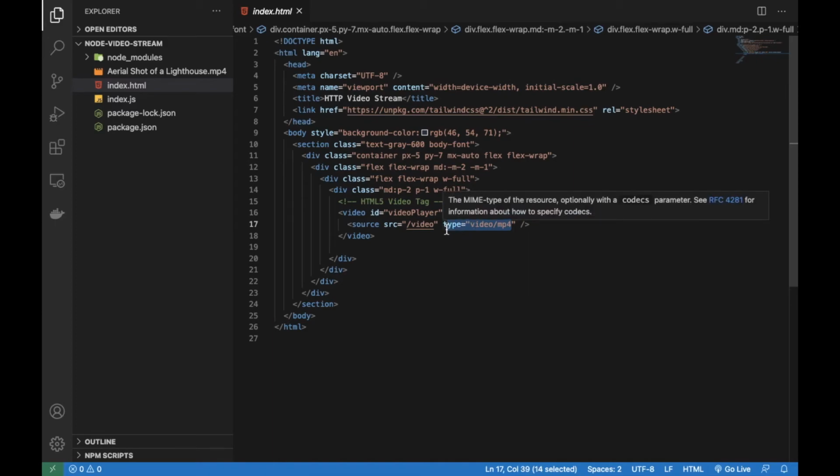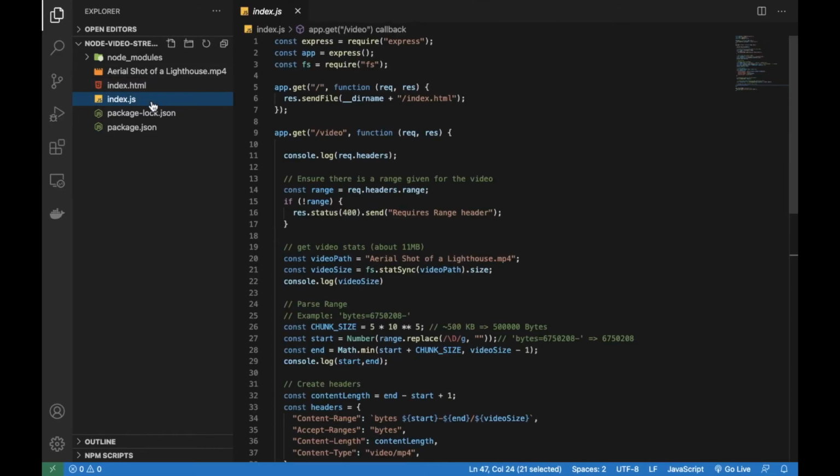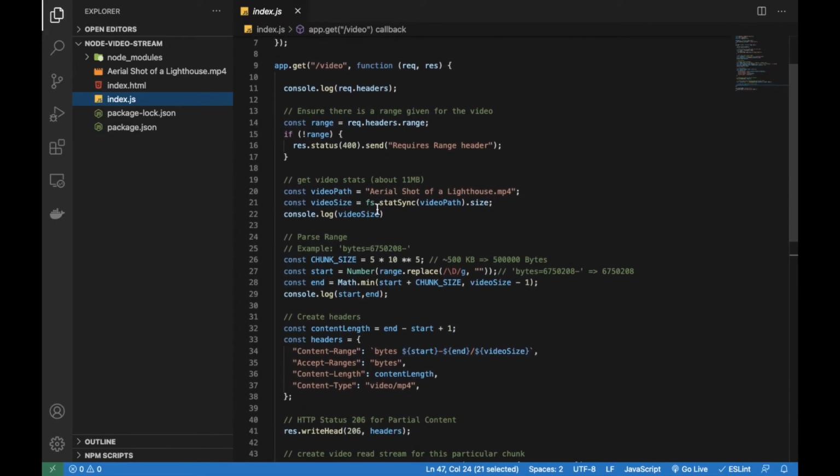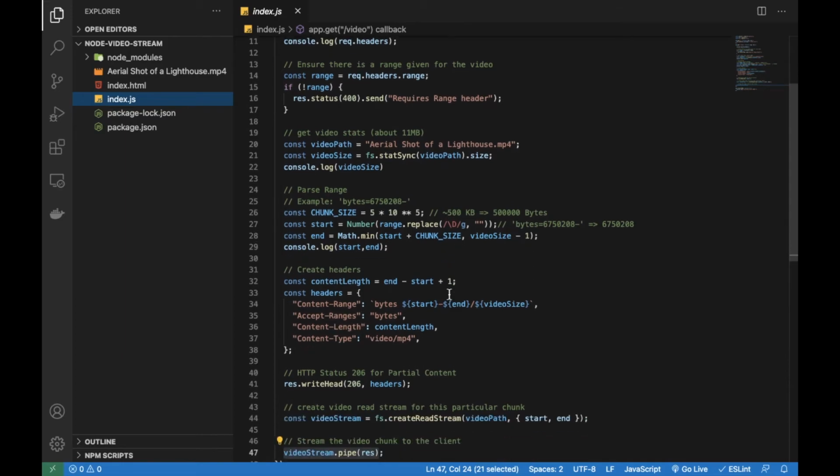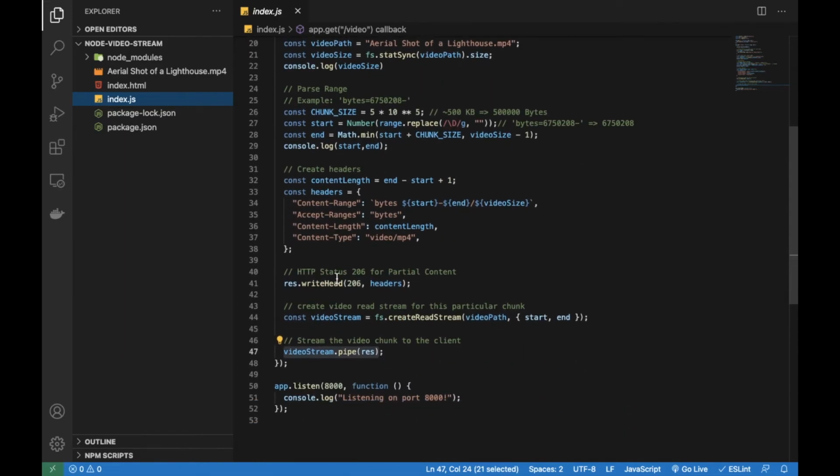All the requesting it will do automatically. When it requests /video, the request will hit here with the range of 0 to 1, and using that range we will calculate the start and end.